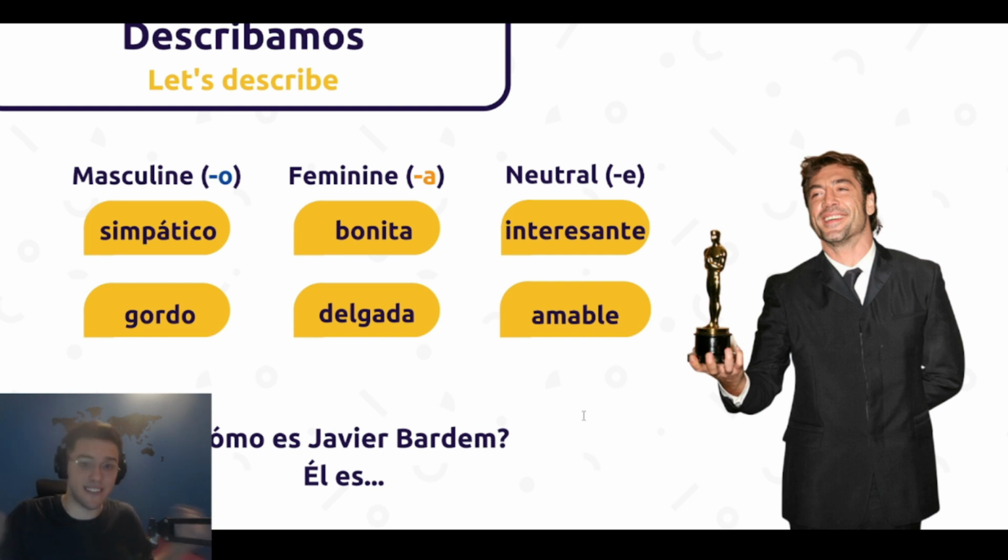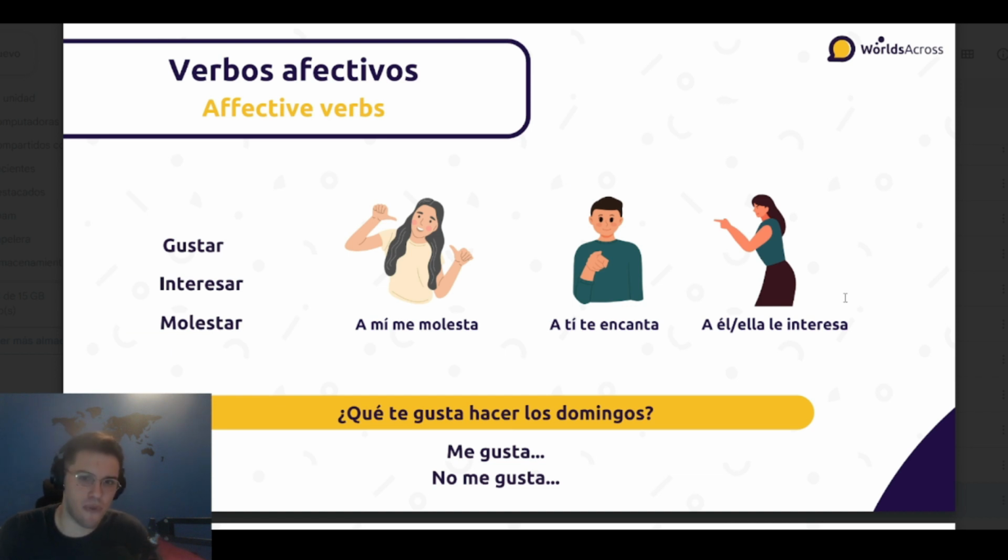We have also learned about the affective verbs, los verbos afectivos. These are the verbs that are affecting another person or just ourselves. So these are like gustar, like, interesar, interest, or molestar, bother, or upsets. So if I say, a mí me molesta, I'm saying, I'm bothered by whatever, right? If a mí me molesta el tráfico, I'm bothered by traffic.